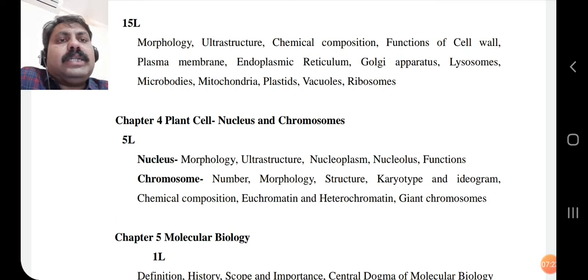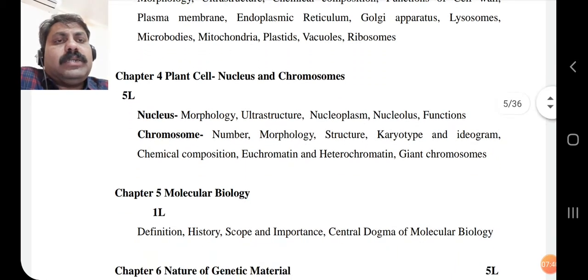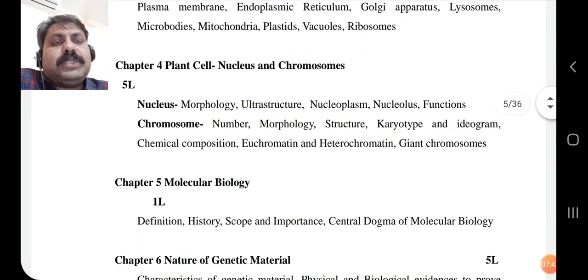So all these are different organelles, and each of them has its own structure and function. When all these organelles play their role, this helps the entire cell to work. And the most important part of the cell is the nucleus and the chromosome. The nucleus is an important structure of the cell, the main component of the cell.